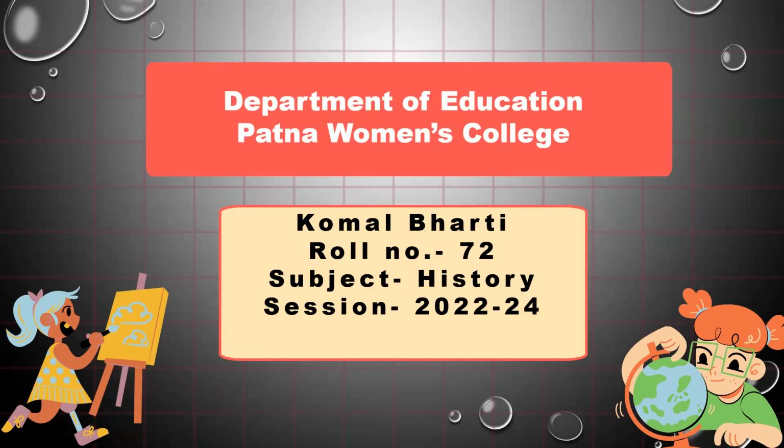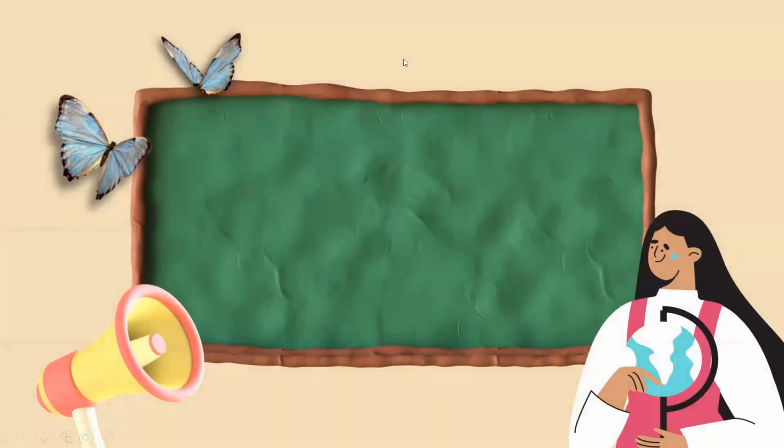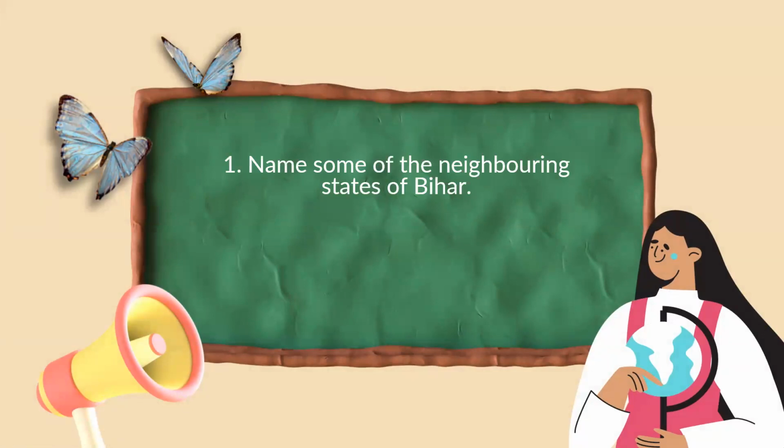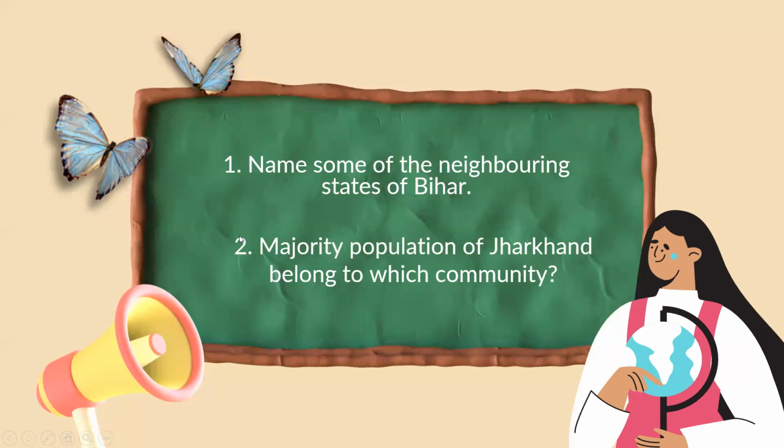So students, I'll be asking a few questions and you answer those questions. Your first question is, name some of the neighboring states of Bihar. Jharkhand, Uttar Pradesh. Yes, correct. Okay. Now your second question is, majority population of Jharkhand belong to which community, students?